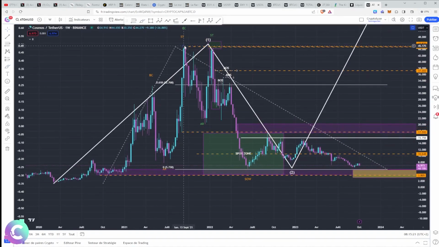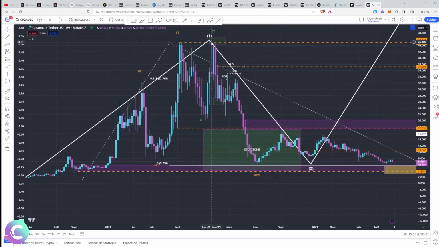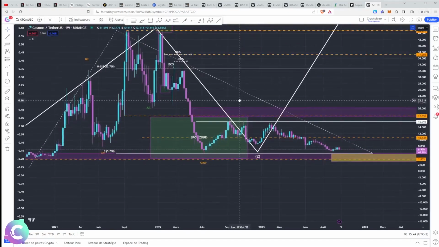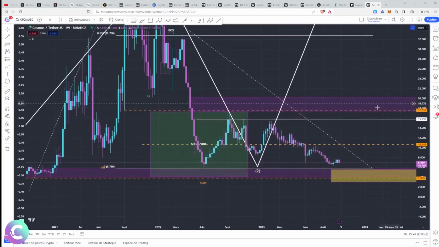We were in September 2021. At the time when all the rest of the market was pushing, Atom was in the process of retracing. And at the time when the rest of the market was retracing, Atom pushed. So we were really in a reverse cycle at that time, in which we had an ST which was carried out with a BCRST. Therefore, stopping the upward trend, we retrace, we retest, and we sink in to make a sign of weakness, which is rather classic. Therefore, the jump, which mainly allows us to accumulate with a phase of lateralization, which allows us to accumulate a maximum before being able to start again on the rise.